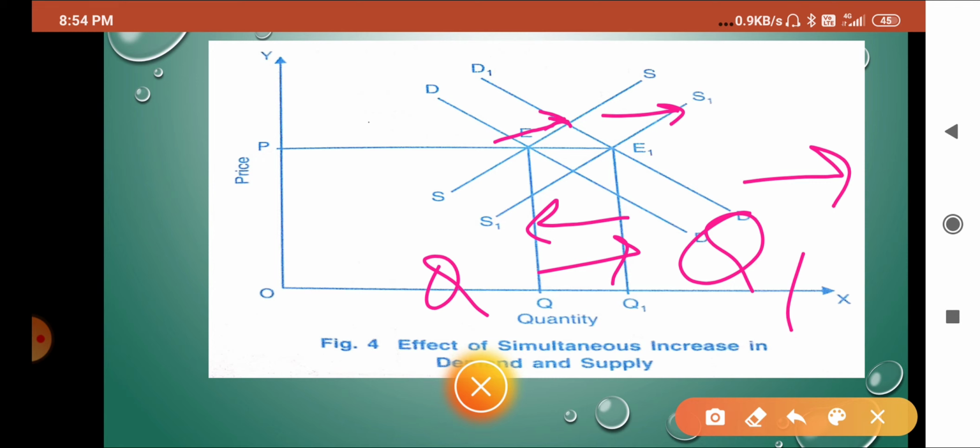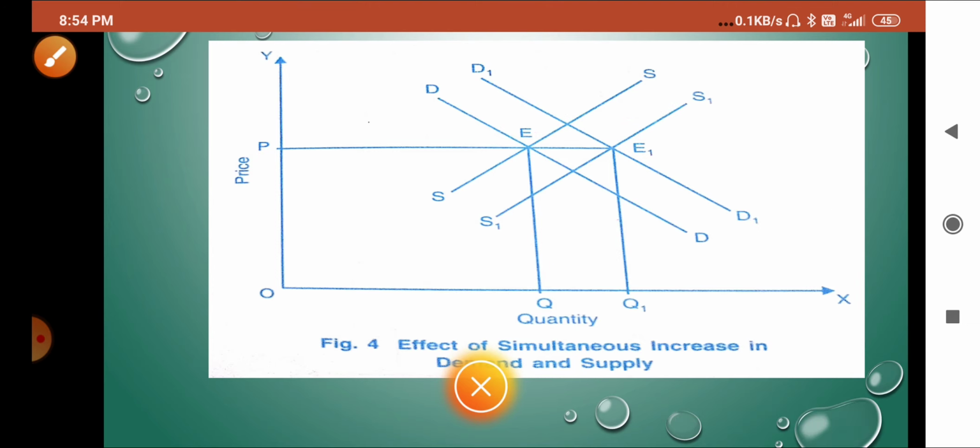It is very simple. Why is it not being changed? Because both are increasing by the same ratio or both are decreasing by the same ratio. So next slide we can go through.